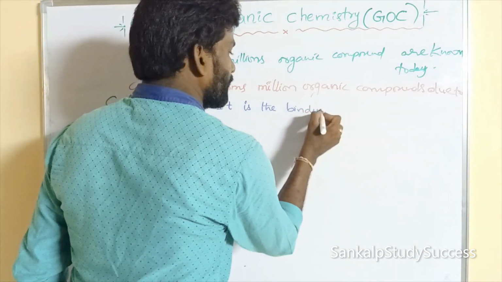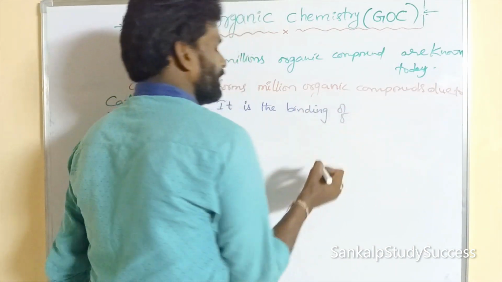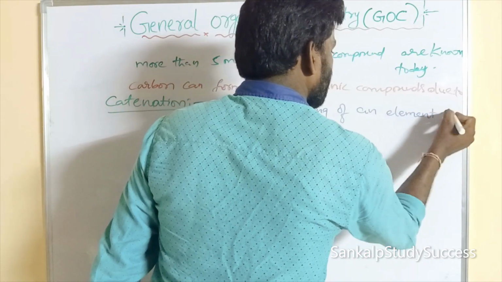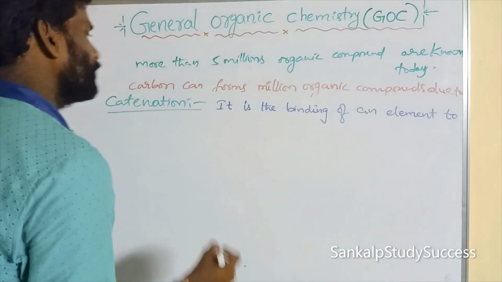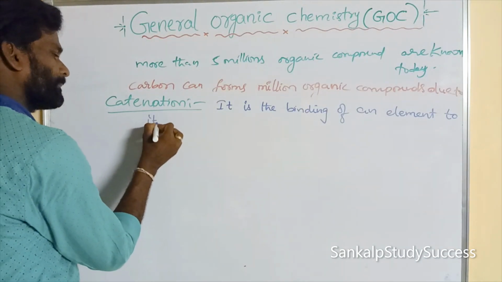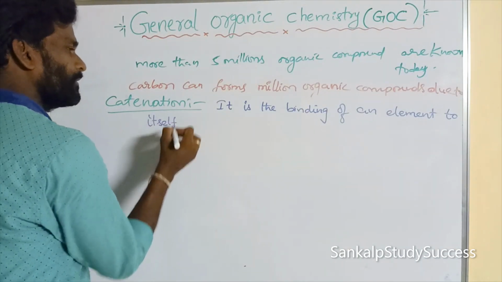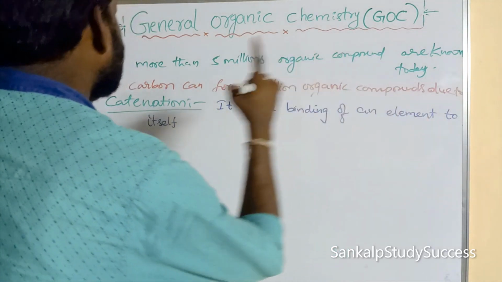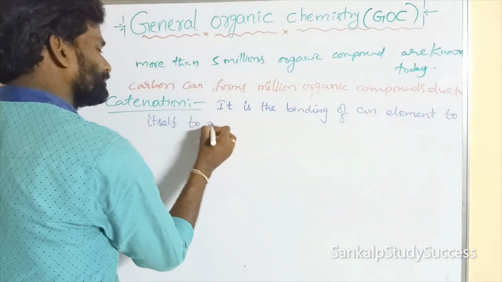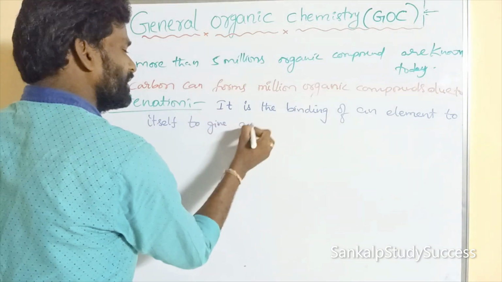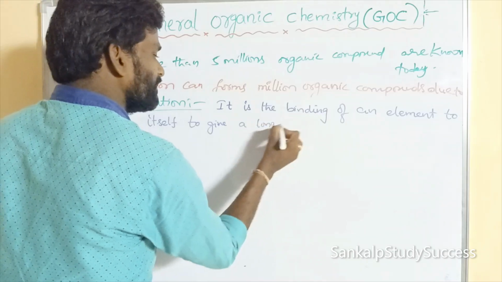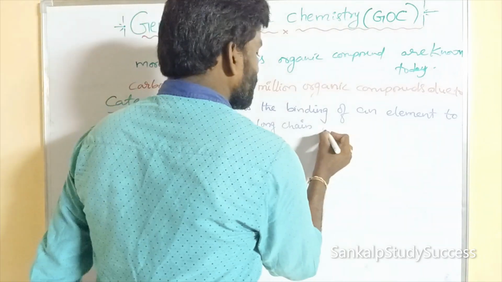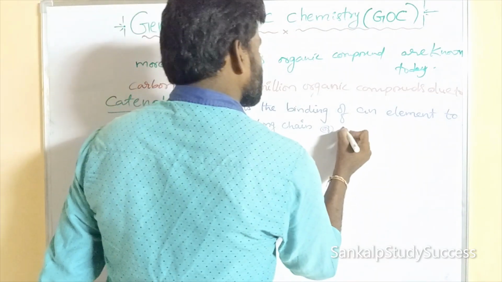Catenation is the binding of an element to itself to give a long chain or ring structure.